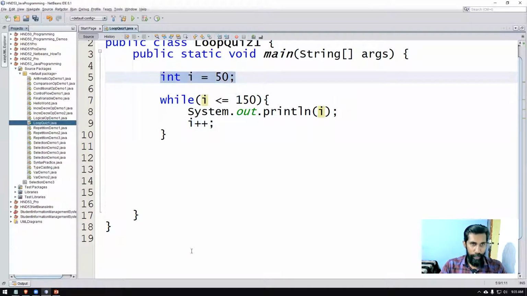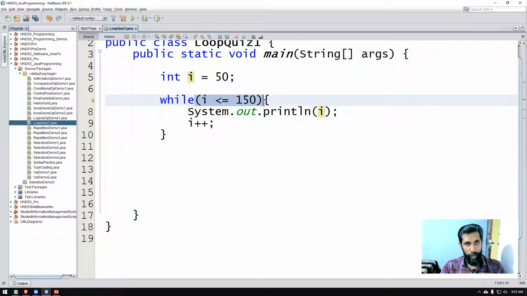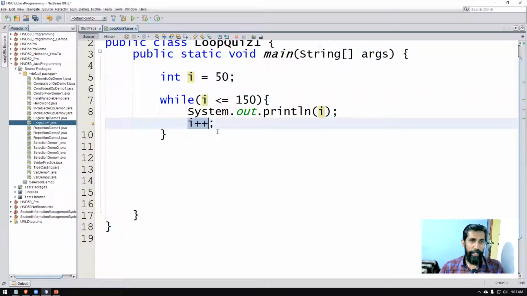These are the loop control variables. The initialization part is there, and the condition is there to make sure that at a given time the condition will fail and the loop will stop. Then we have incrementing or decrementing to make sure this condition will fail at some point. Those are the main parts of this.